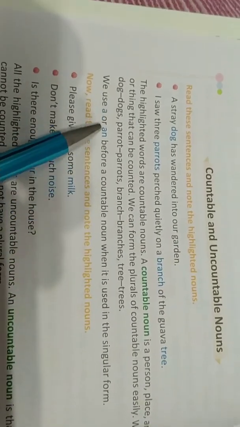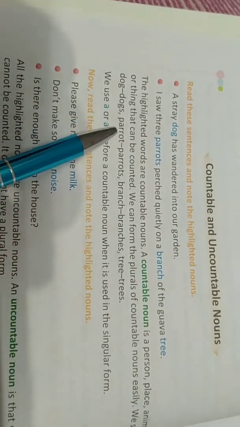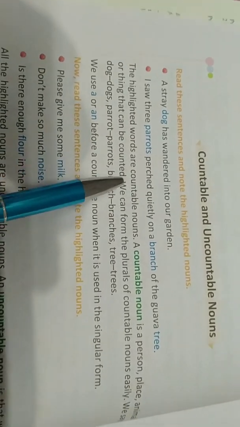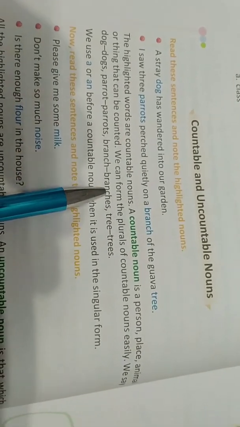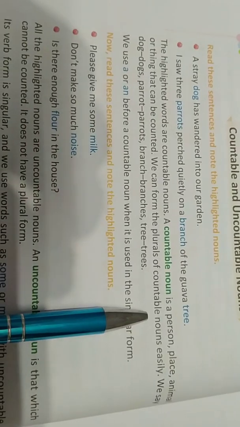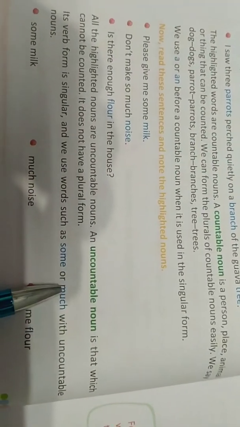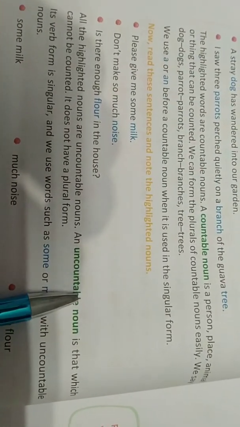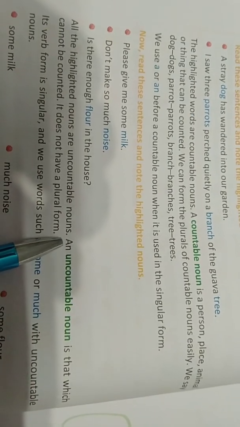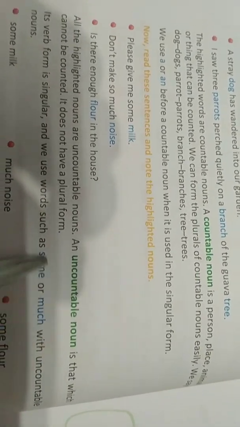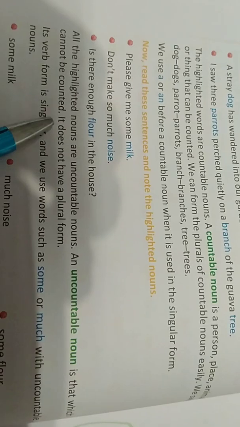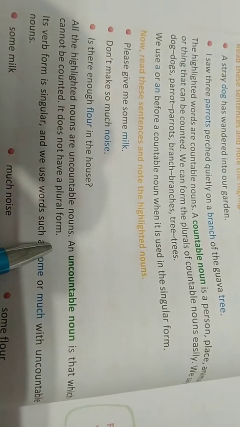We say dog, dogs, parrot, parrots, branch, branches, tree, trees. But when it comes to uncountable nouns, an uncountable noun is that which cannot be counted. It does not have a plural form.